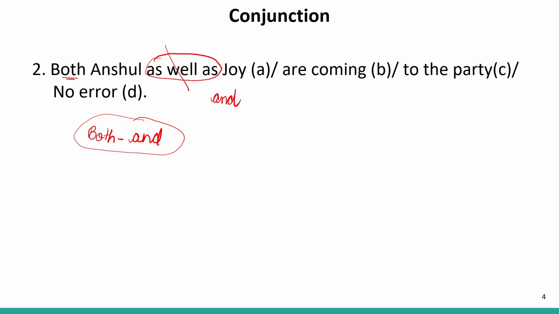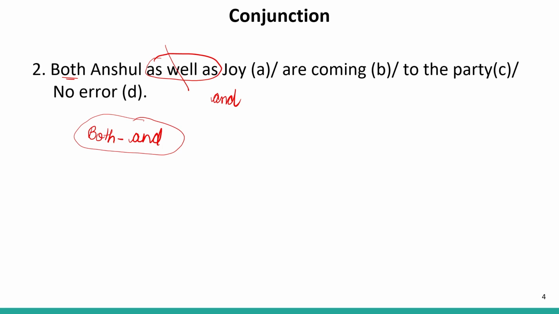Now many of you must be thinking that if we remove the word both from the sentence, will the sentence be correct? That is, Anshul as well as Joy are coming to the party. No, then also the sentence is incorrect. Because whenever we use as well as to join two sentences together, we use the verb according to the first subject. And here the first subject is Anshul, and Anshul is a singular person.